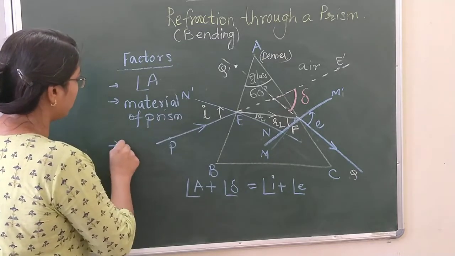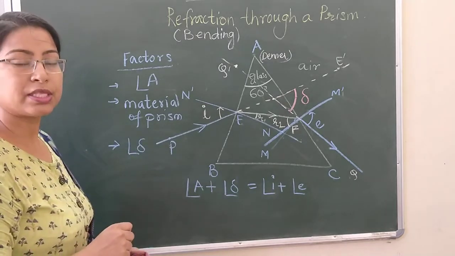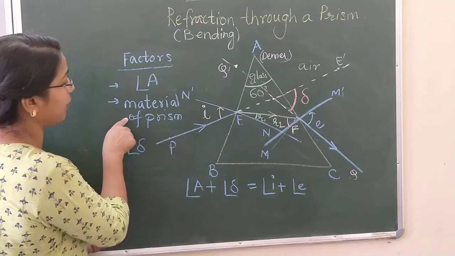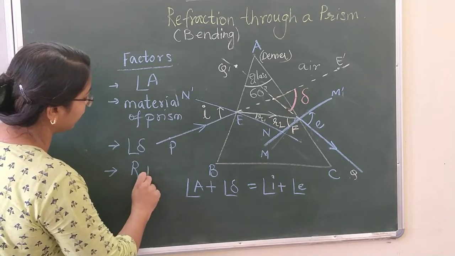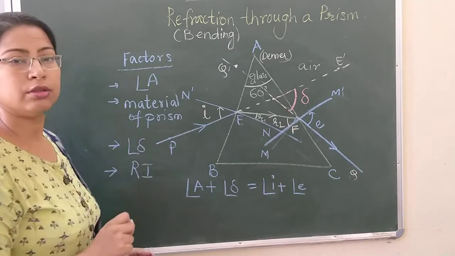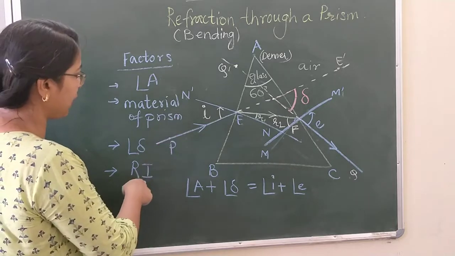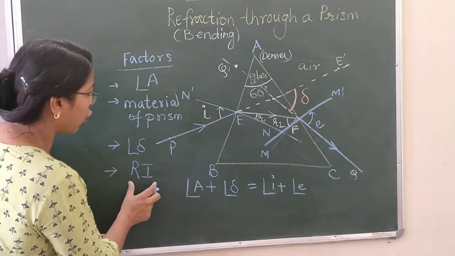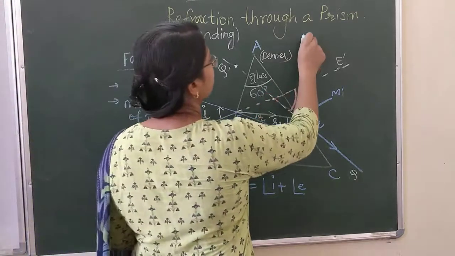It depends upon the angle of deviation also, and since it depends on the material of the prism, it also depends upon the refractive index of the material of the prism. When we talk about refractive index, we have already covered it.